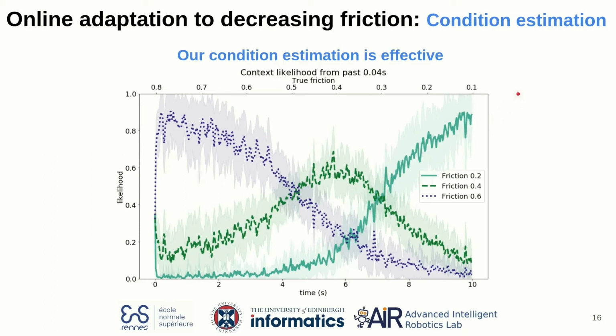As we select the context vector from the most likely condition, by simply switching the context vector during the episode, we first have a good adaptation of the model. Then the second step of meta adaptation, which is doing further optimization steps, further improves the model for the friction on which it was not trained.